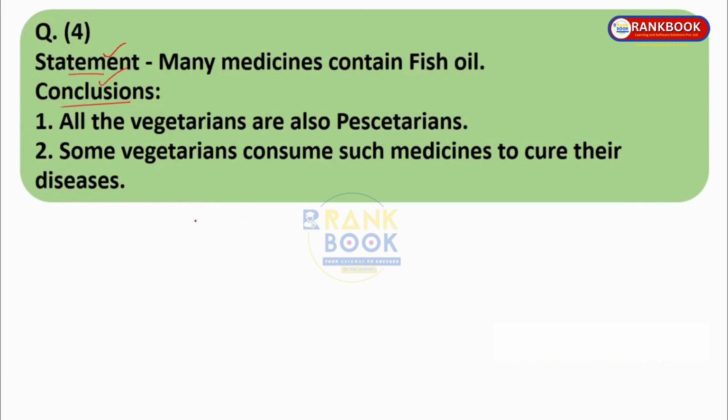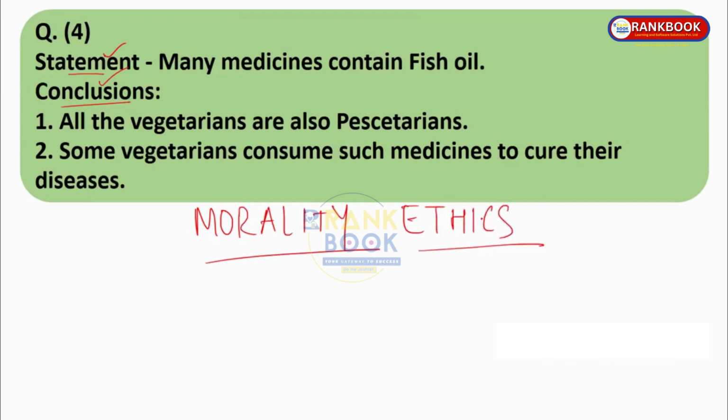First of all, over here, what we need to see is that we should never go by common sense or even morality and ethics, okay? Don't consider morality and ethics over here, or sympathy and empathy and all those things, right? Over here, everything has to be based on the given statement only. Here, the statement given is many medicines contain fish oil. So this statement has to be taken as true, okay? Now, what are the conclusions given? We have to find out which conclusion follows and which conclusion does not follow, okay?